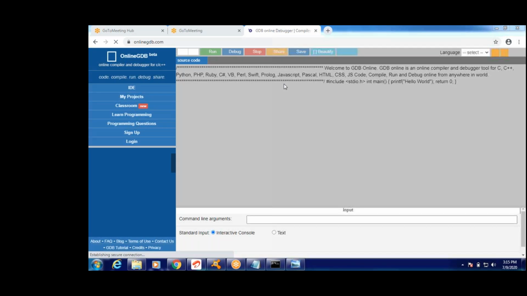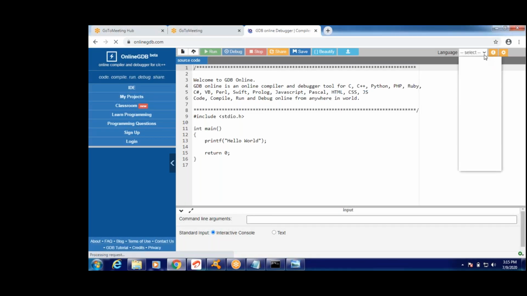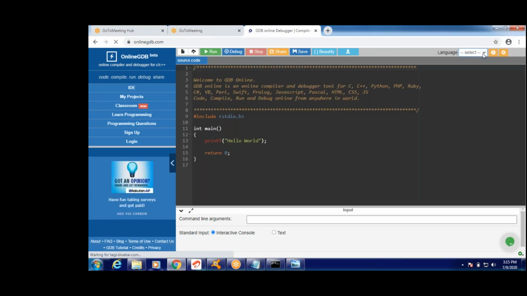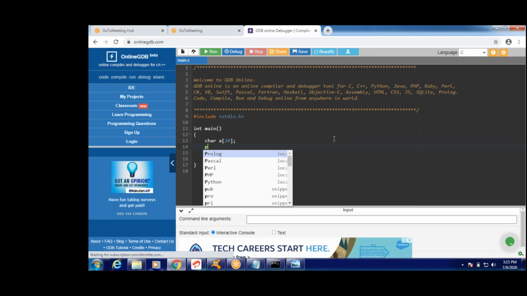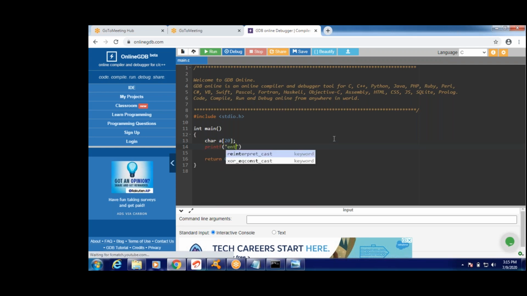Online GDB compiler. For example, if you use this compiler, see this. gets shows a warning. I want to read a string and I want to print it. Same program I will try. Take character array a of t. Okay, enter any string. Where I am taking, enter any string. Wait, I will zoom it. Okay, gets of a. If you want spaces, gets of a. Print the given string.